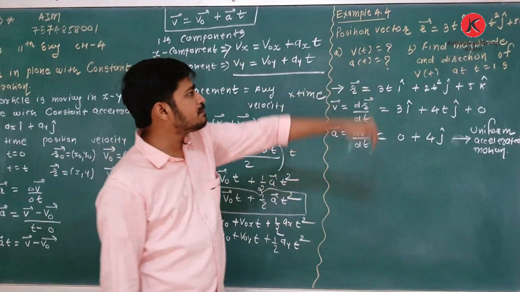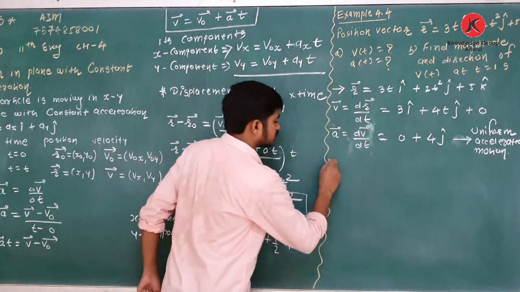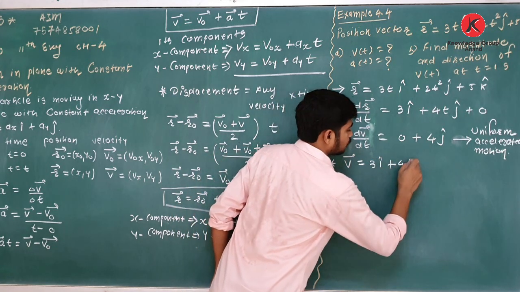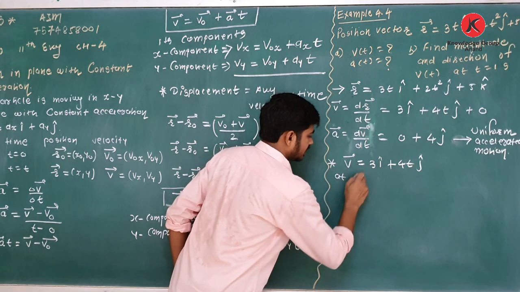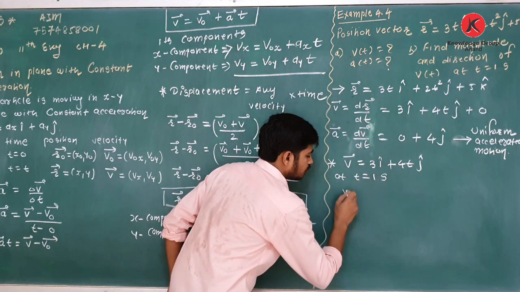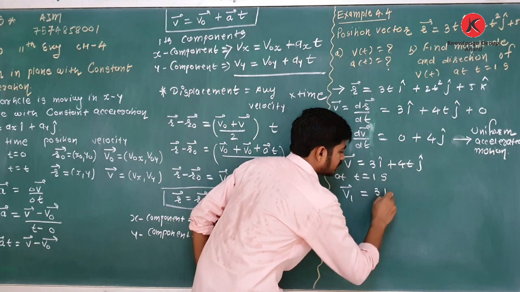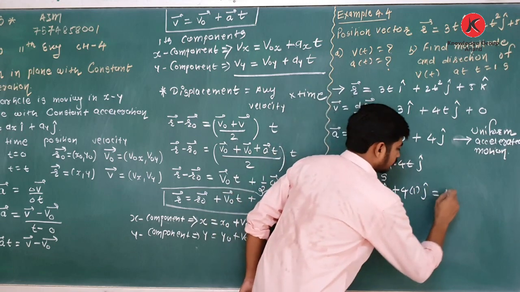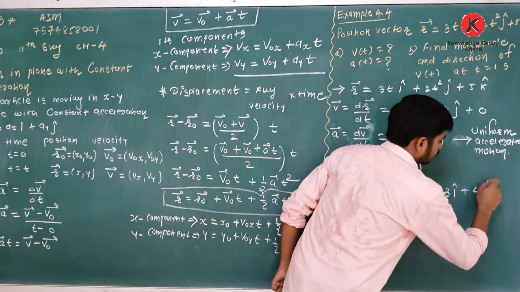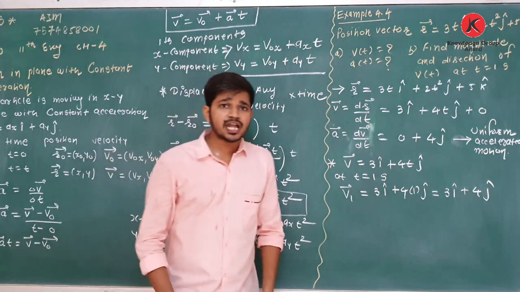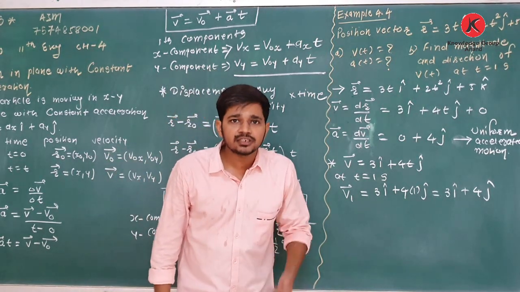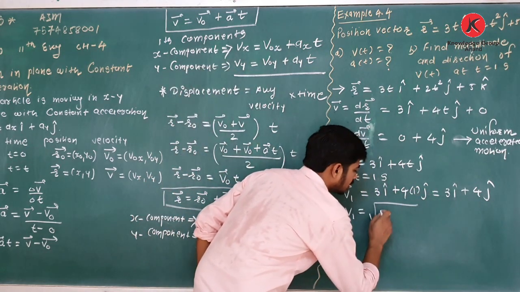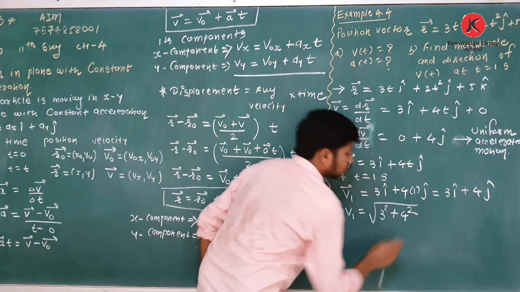Okay. Now you have to find magnitude and direction of v at t equal to 1. I will write equation of v again. V is equal to 3i plus 4tj. Now at time t is equal to 1 second, v1 is equal to 3i plus, you have to put value of t equal to 1, 4j. So yes, here it is 3i plus 4j. Now you know how to find its magnitude and direction. Yes, first of all we will find its magnitude. v1 is equal to under root 3 square plus 4 square.